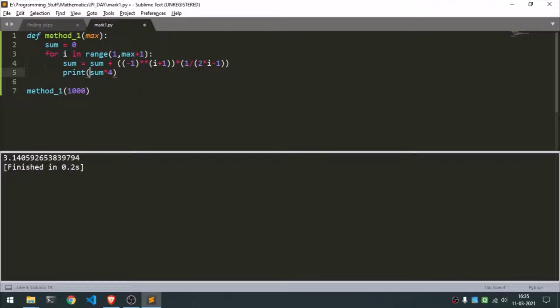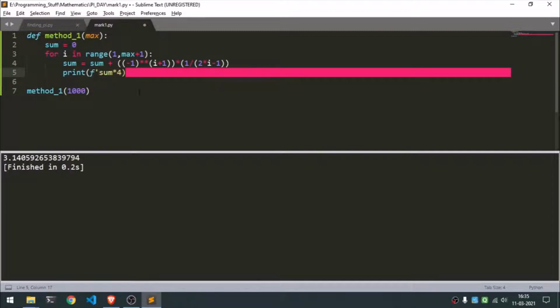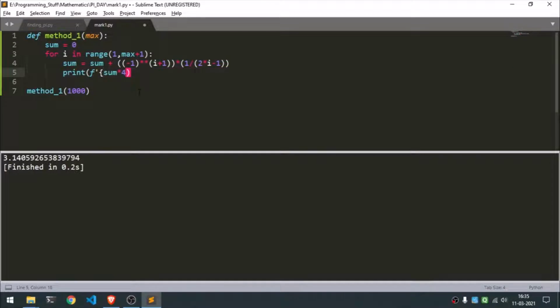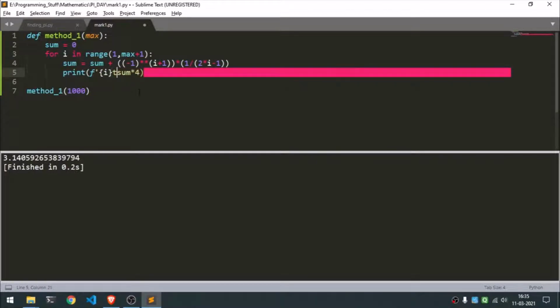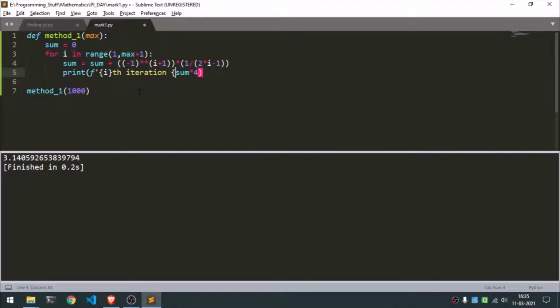We'll put up an f-string saying this is the value, or maybe we can just put up the iteration, i iteration, and then put curly brackets here, and let's try this.